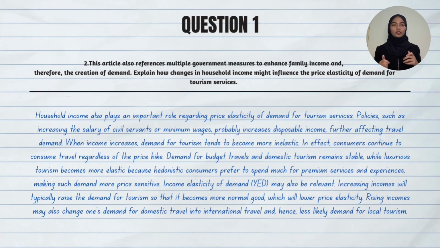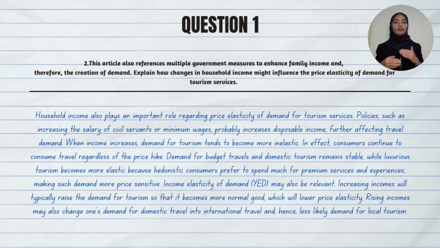When income increases, demand for tourism tends to become more inelastic. In fact, consumers continue to consume travel regardless of the price hike. Demand for budget travel and domestic tourism remains stable, while luxurious tourism becomes more elastic because hedonistic consumers prefer to spend much for premium service and experience, making such demand more price sensitive.